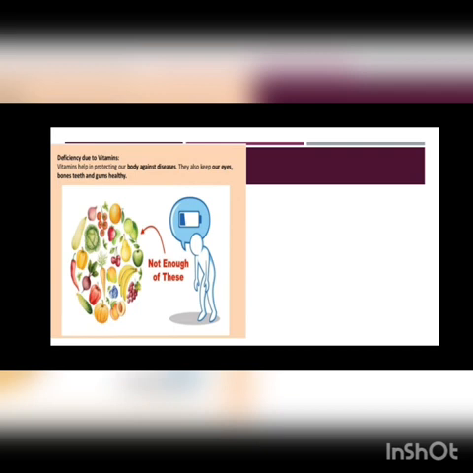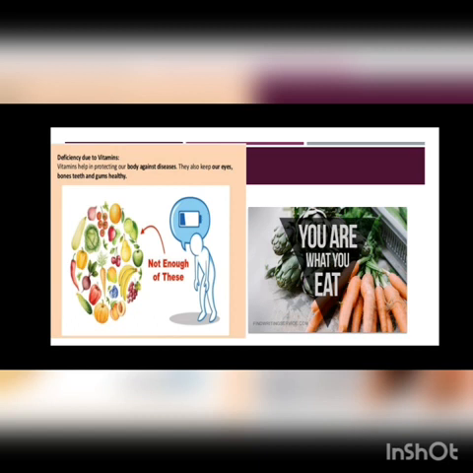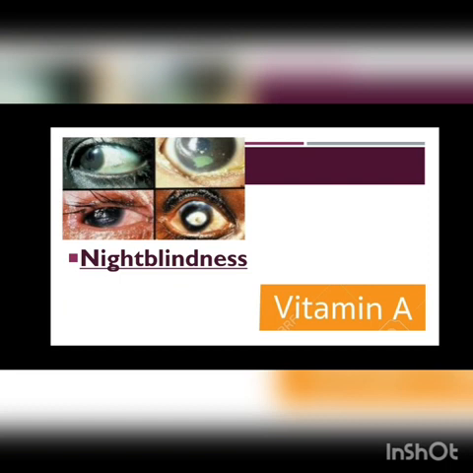They also keep our eyes, bones, teeth and gums healthy. Let's see the deficiency diseases one by one. The first one is night blindness. It is caused due to deficiency of vitamin A in our diet.